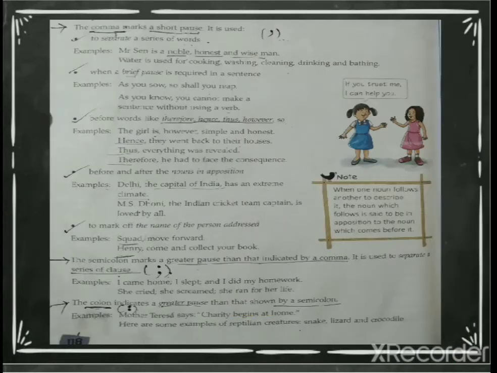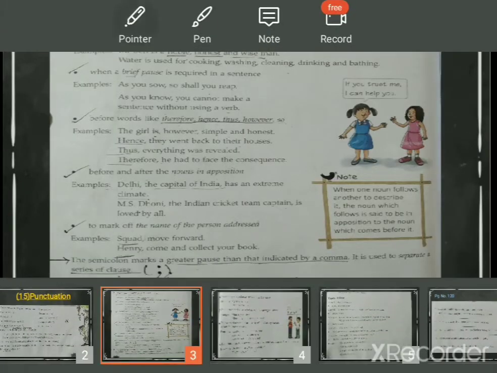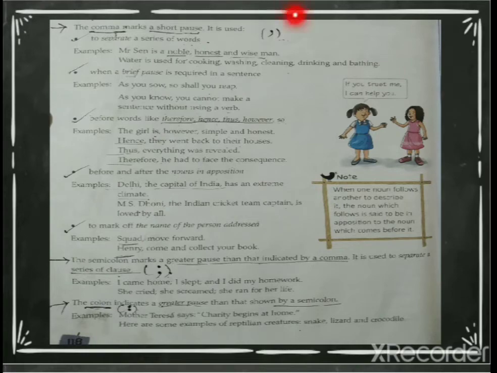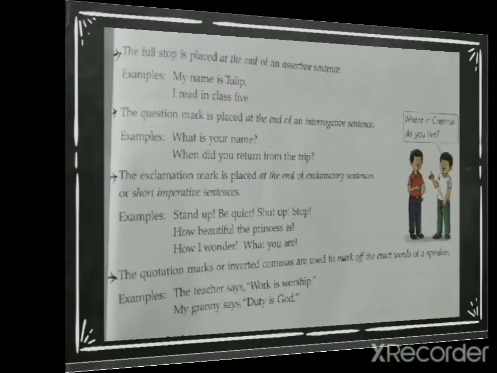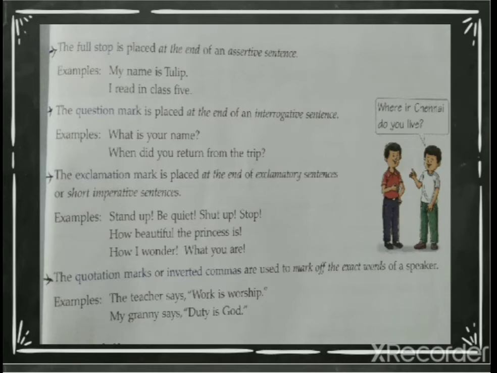that we use, right? Now, we studied yesterday comma, semicolon, and colon. These 3 punctuations we studied yesterday. I hope you remember what we have studied, right? So now let's continue. Come on page number 119 of your textbook. Sit with your pencil so that you also can underline and write what I write.